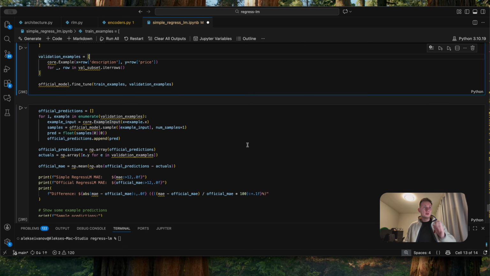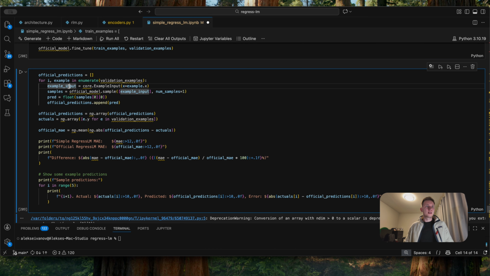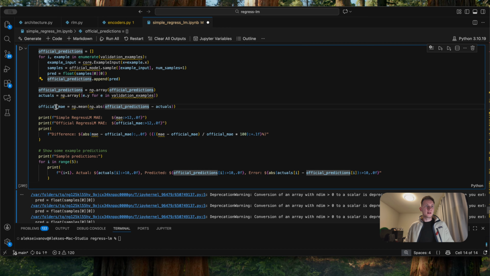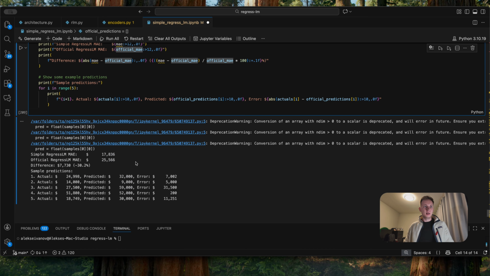Now let's scroll down for the validation. So we create an example input using the RegressLM standard objects. Then we use sample to get the prediction. We convert it to float and then we append it to the official predictions. And then we calculate the official MAE. Let's see what we have here. We have our simple RegressLM MAE, which is 17,000, and then the official RegressLM MAE with 25,000.